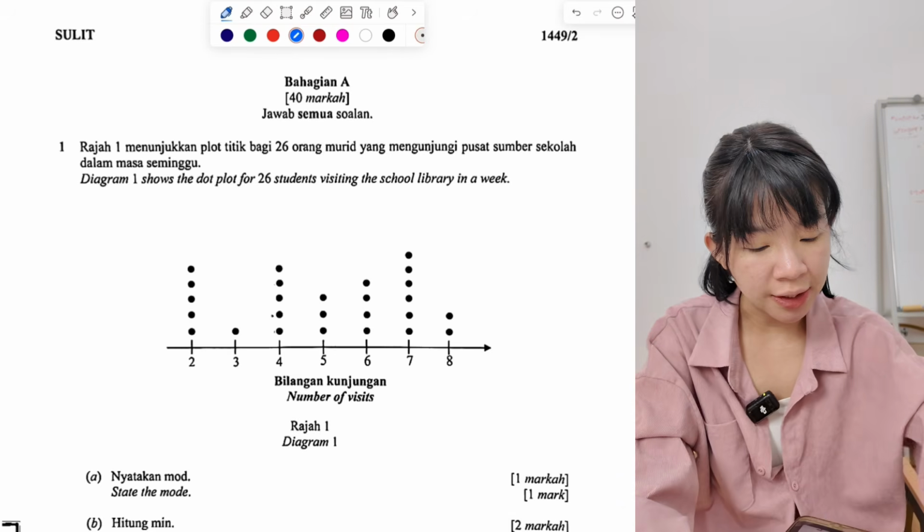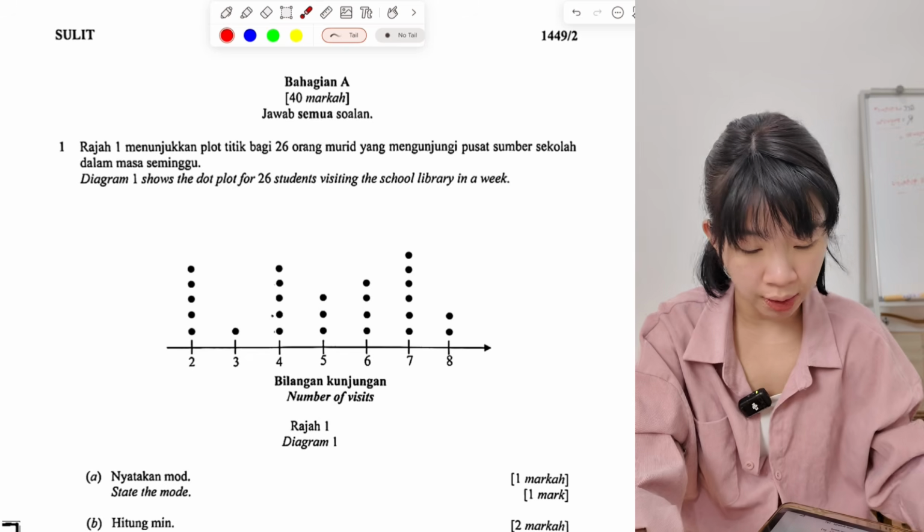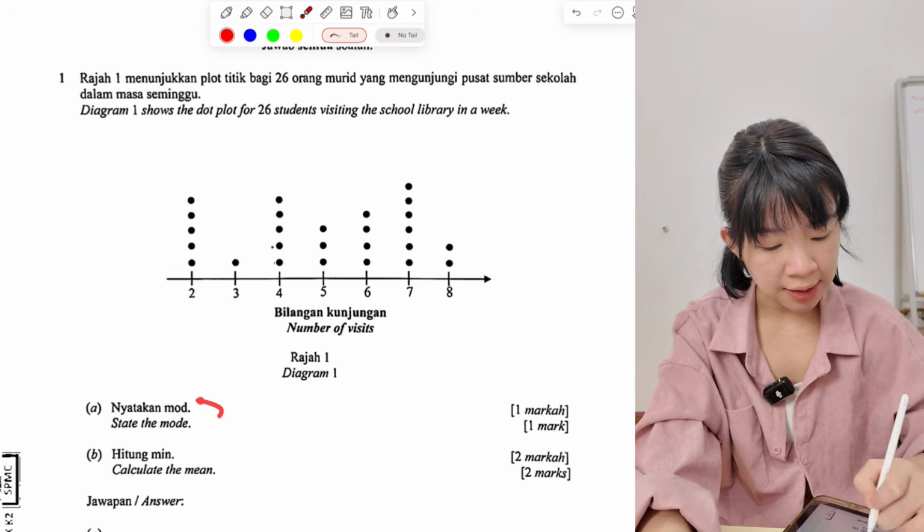We're gonna do Bahagian A 10 questions together. Let's start. Let's look at question 1. The diagram shows a dot plot for 26 students visiting the school library in a week. So here, question A: state the mode.